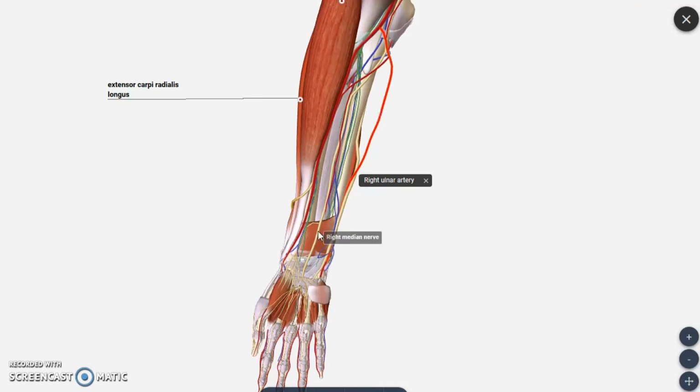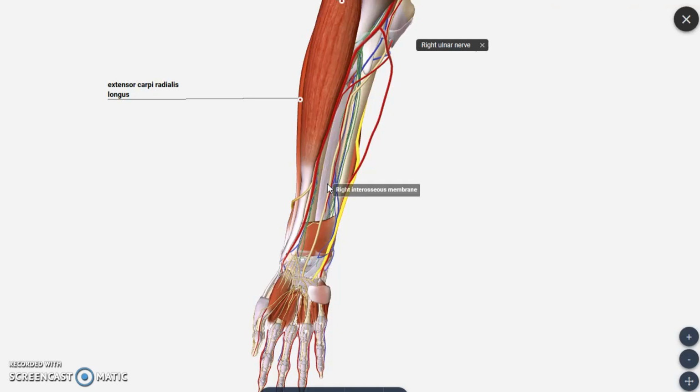And we have nerves. The first nerve we will be seeing is the median nerve, which is one among the branches of the brachial plexus. The median nerve comes from both the lateral cord and medial cord, joining together and forming a single trunk called the median nerve. That nerve is going to supply most of the muscles of the anterior compartment of forearm region. Then we have another nerve which supplies some muscles here, the ulnar nerve. So the median nerve and ulnar nerve are the major nerves responsible for the nerve supply of the anterior compartment of forearm. The vessels related to this region are the radial artery and the ulnar artery, and you have to remember these.